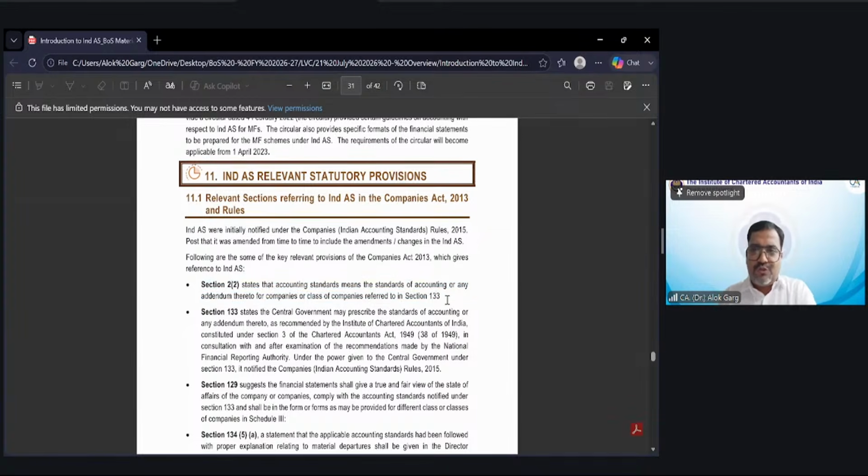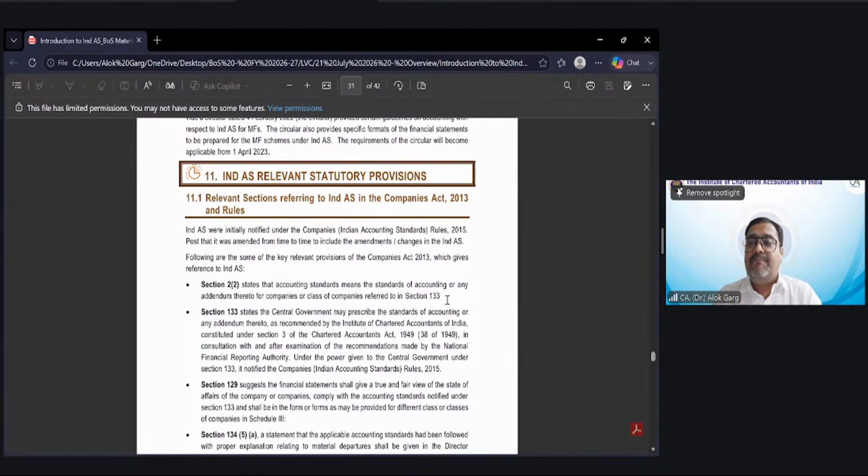Friends, section 2, clause 2 says what is meant by accounting standard: any standard of accounting which is referred to in section 133. And under section 133, two standards are referred, which are accounting standard and Indian accounting standard. Both are referred under section 133.